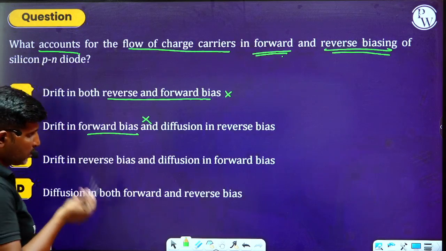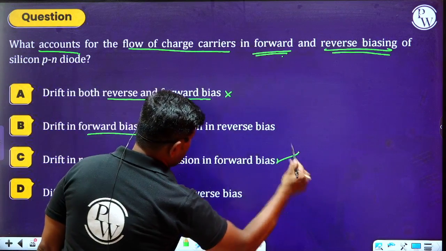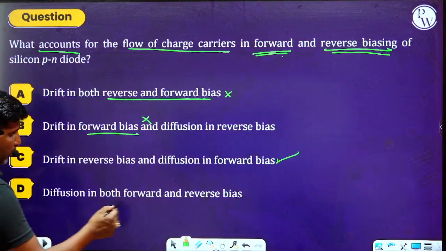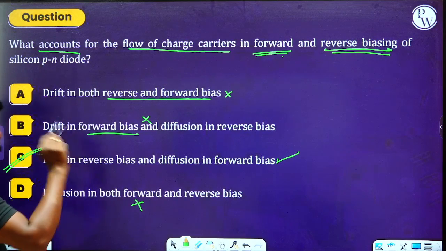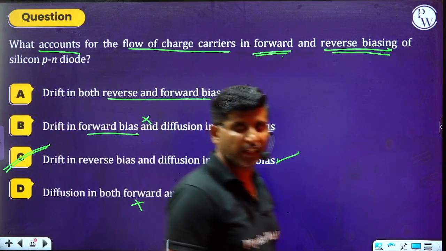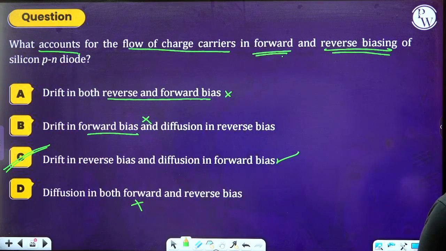Drift in reverse bias and diffusion in forward bias. Diffusion in both is wrong. Hence we can select option C as the right answer. Option C is the right answer. I hope you understood this question clearly.